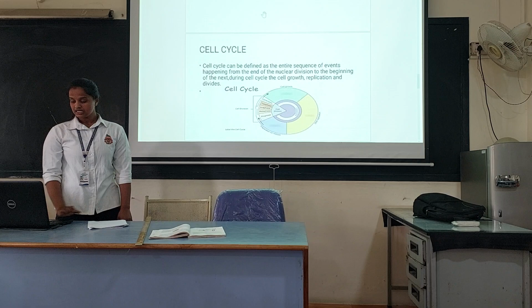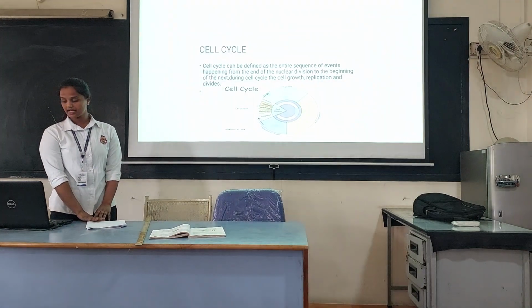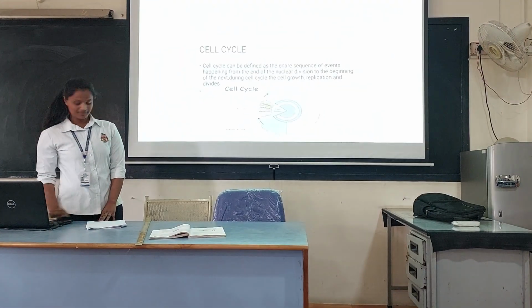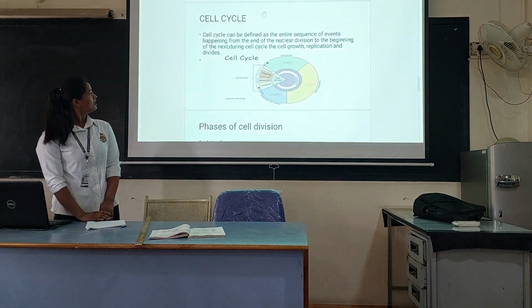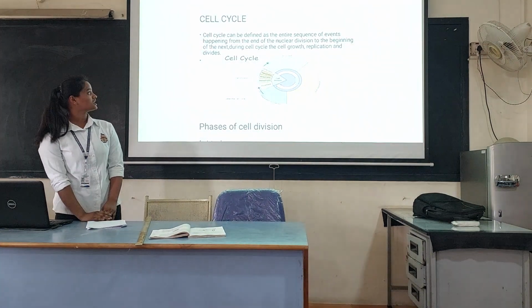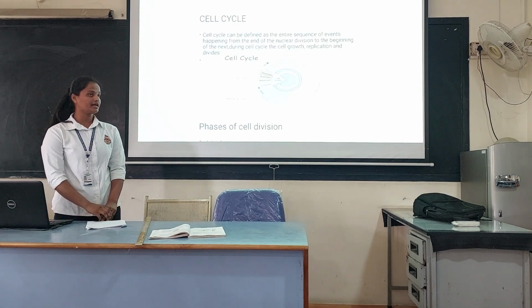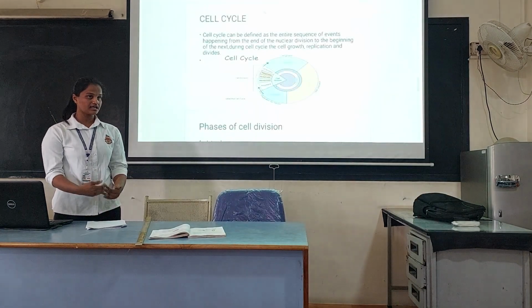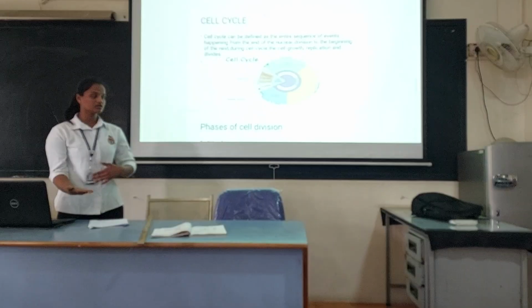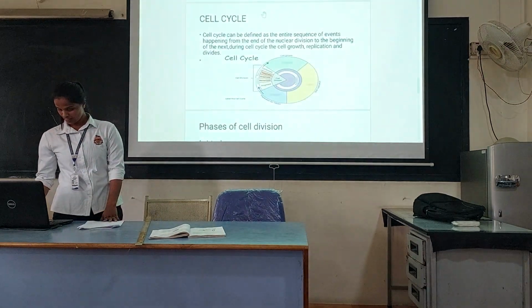Then the cell cycle. The cell cycle can be defined as the entire sequence of events happening from the end of nuclear division to the beginning of the next. During the cell cycle, the cell grows, replicates and divides. There is a cycle going from growth to division.